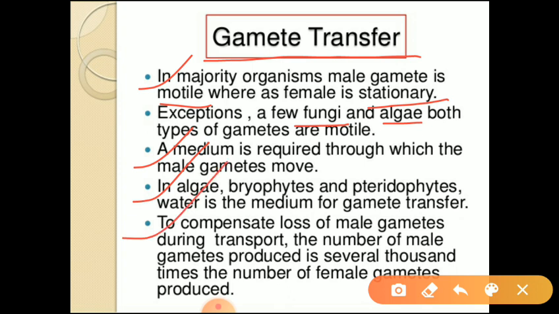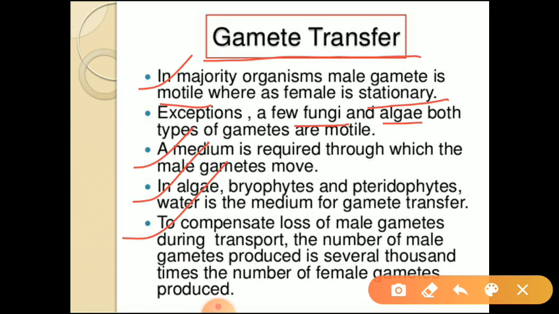Okay. Last point, to compensate loss of male gametes during transport, the number of male gametes produced is several thousand times the number of female gametes produced. Means, already we know that male gametes can move. So, during this movement or during this transportation, lots of male gametes can be destroyed.